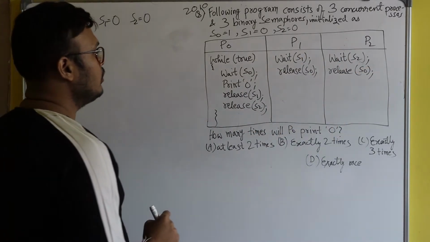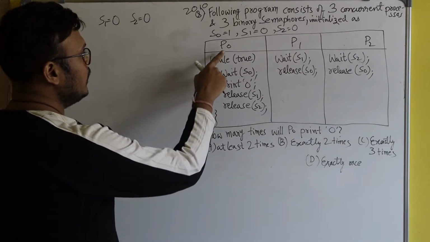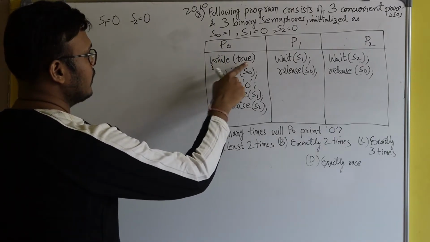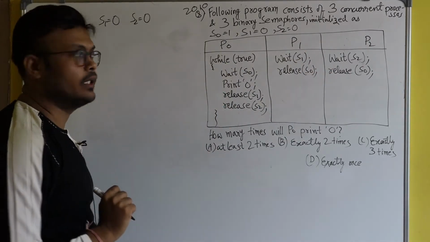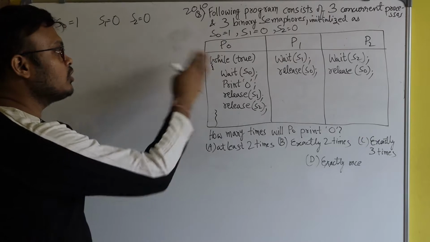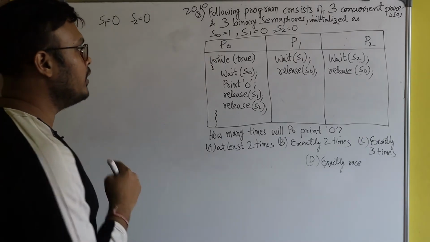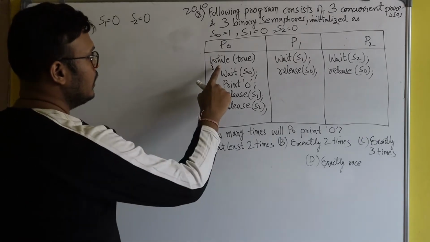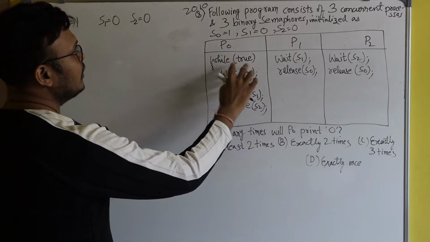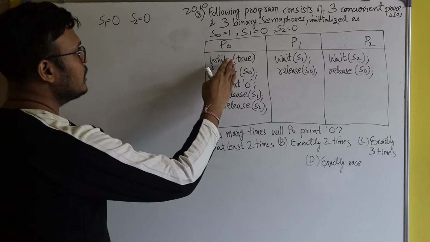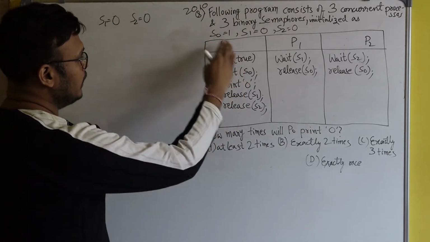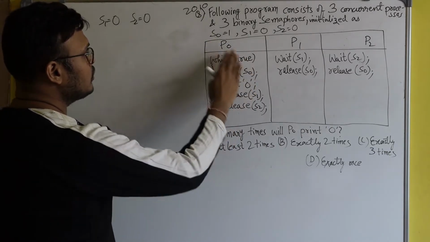In P0 a while condition is there, but in P1 and P2 while conditions are not there. So what is the significance of while conditions here? Let me tell you. Here I have written while true. It means as long as the while condition is true, P0 will keep on executing these codes.